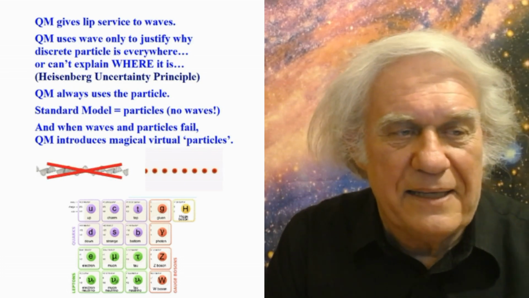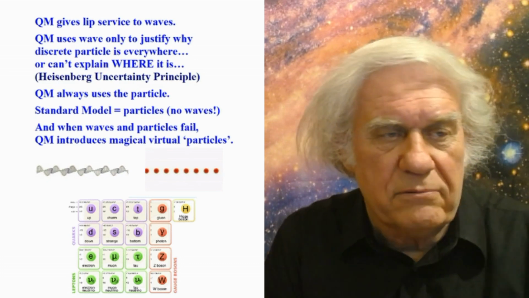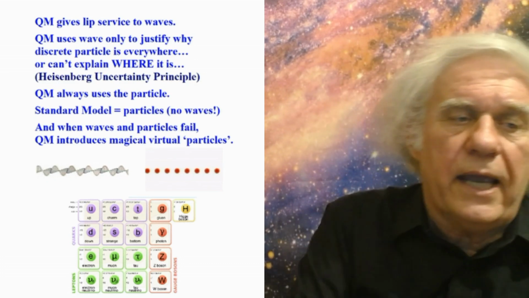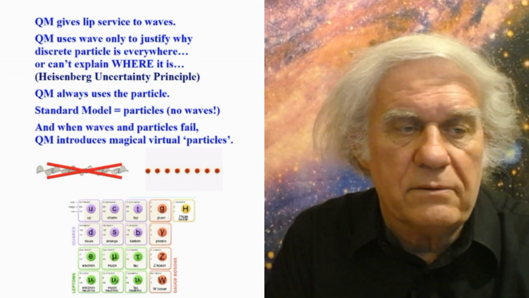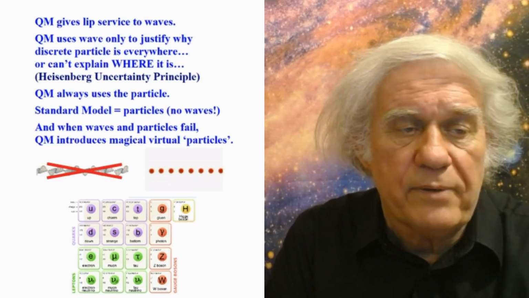Okay, and otherwise quantum mechanics always uses the particle, and that's all you'll see in the standard model. Okay, so this is the problem. The problem is they don't have any physical interpretations for any of this, because again, what they're using is the notion of the particle to explain almost everything, and they're going to be explaining all these things in quantum with particles. They only bring the wave when they have to explain why the particle is everywhere or at two places at once or whatever.